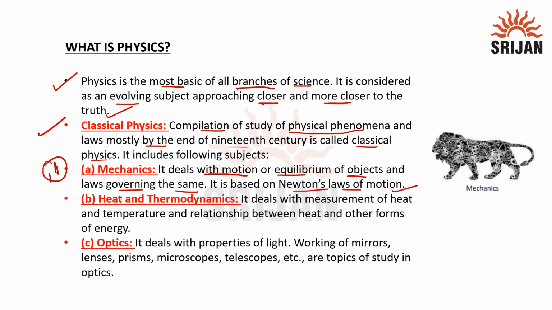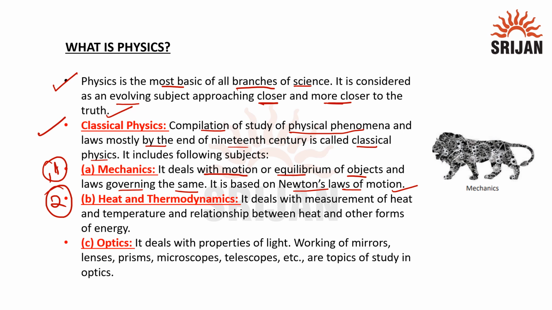The first law states that an object will not change its position or motion unless a force acts on it. The second law states that the force on an object is equal to its mass times its acceleration. The third law states that when two objects interact, they apply forces to each other of equal magnitude and opposite direction. So these were the three laws of motion given by Newton.